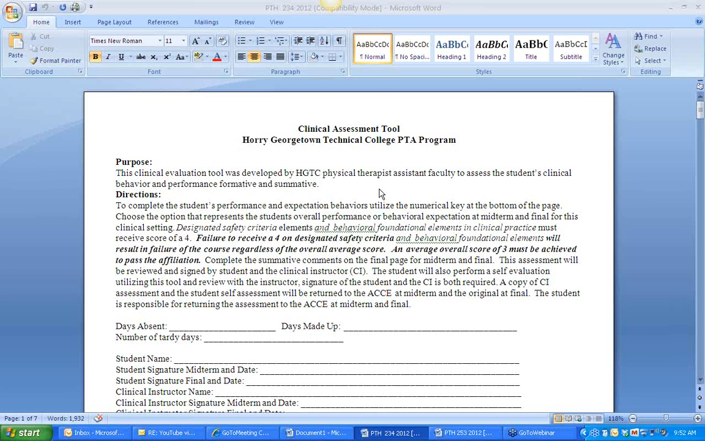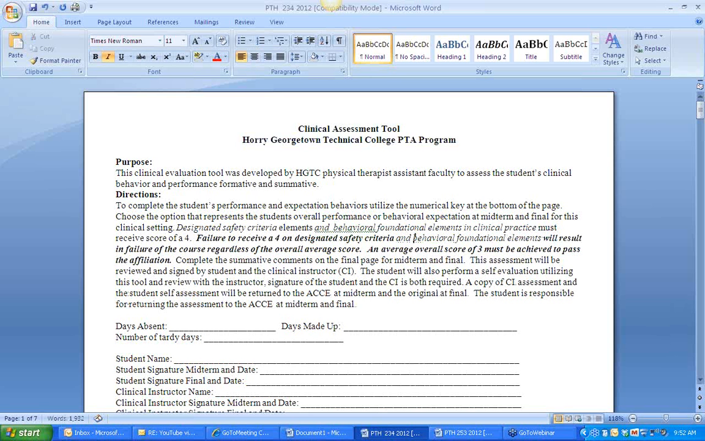Well, first of all, 30 days before your students will appear for their clinical affiliation, the clinical instructor will receive this assessment tool in the mail along with a copy of the syllabus. This particular clinical assessment tool is utilized for their 4-week rotations, which is their first 2 rotations. This assessment tool can be used in any setting, whether that's outpatient, acute care, rehab, or home health. It was designed for those purposes.